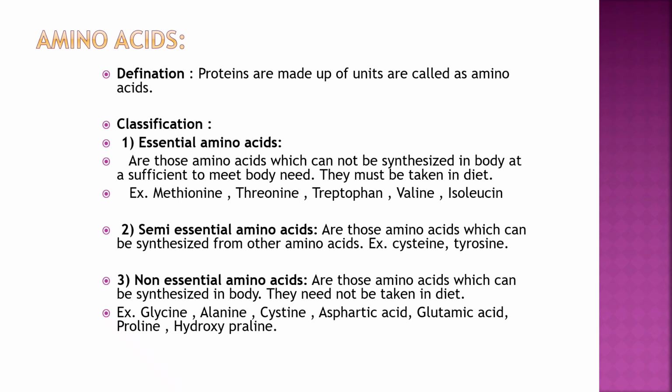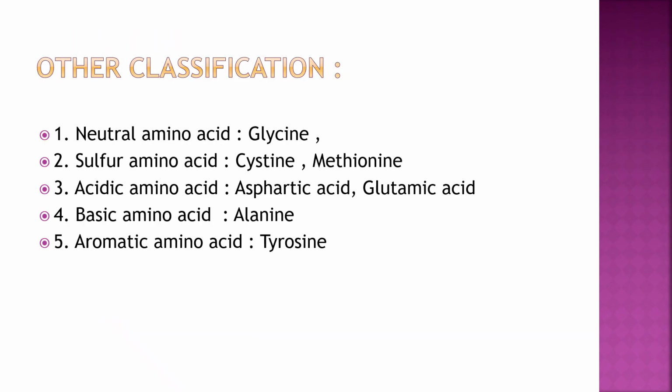Non-essential amino acids are those amino acids which can be synthesized in the body and no need to be taken in the diet. Examples: glycine, alanine, cysteine, aspartic acid, glutamic acid, proline, hydroxyproline are all non-essential amino acids. Another classification, based on the nature of the amino acid: neutral, sulfur amino acids, acidic, basic, and aromatic amino acids. For neutral, glycine is an example.